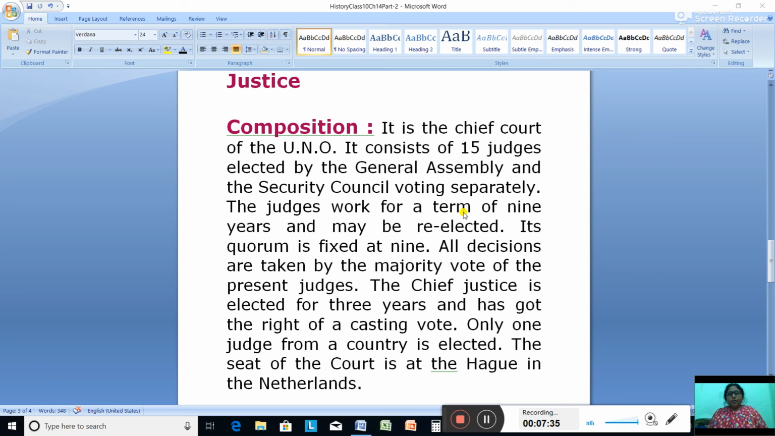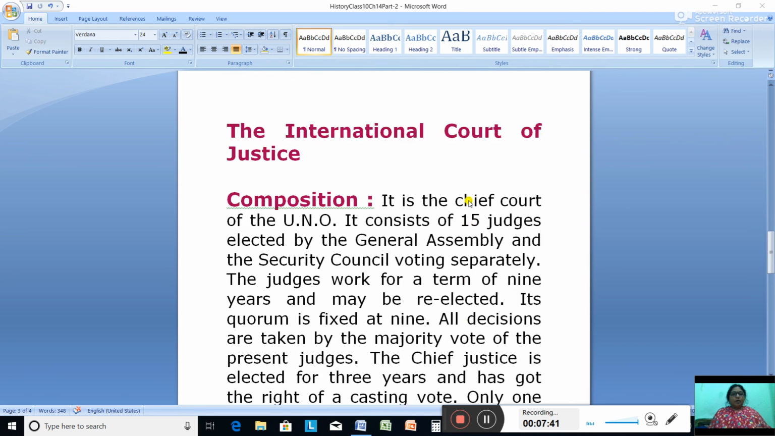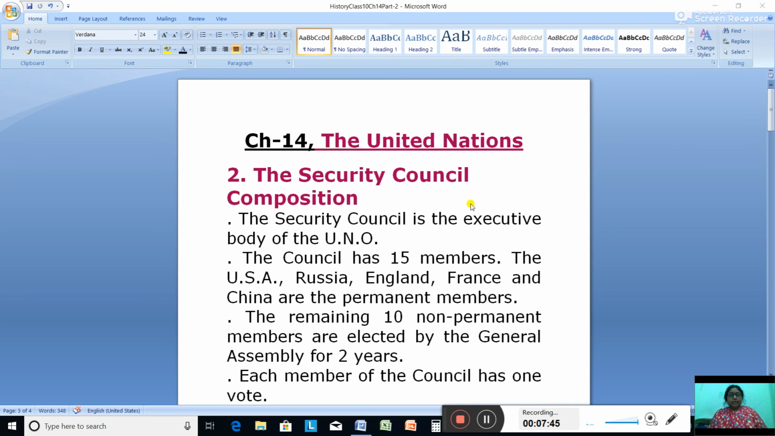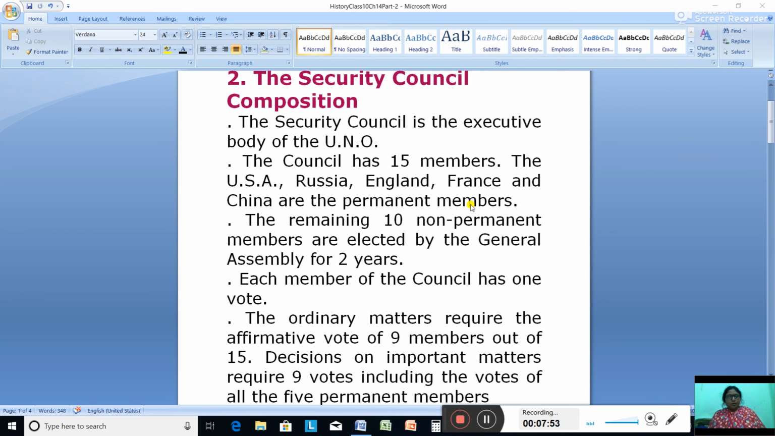So these are the topics which we have completed. In this, I explained to you about the Security Council, where I explained composition and functions. Then I explained to you about the Economic and Social Council. I also explained in detail about the International Court of Justice. And the last topic which we covered is the Secretariat.